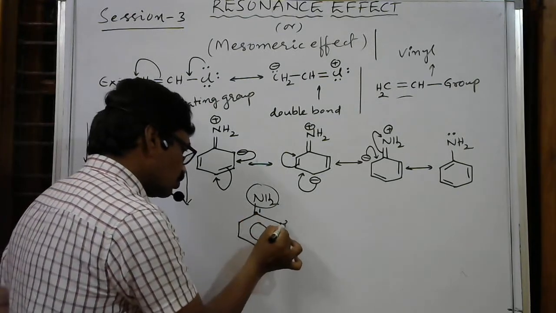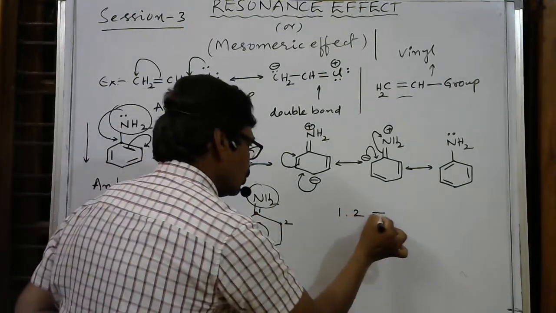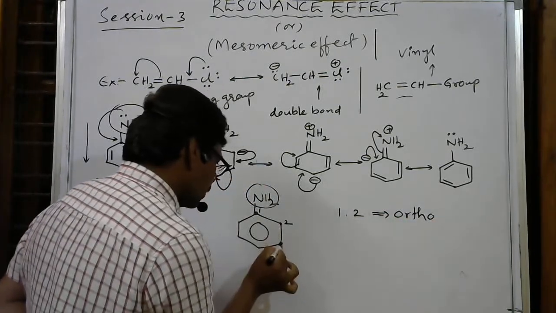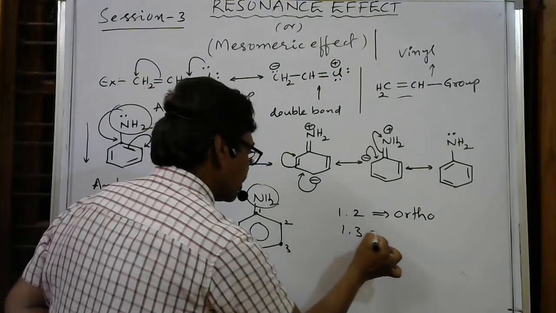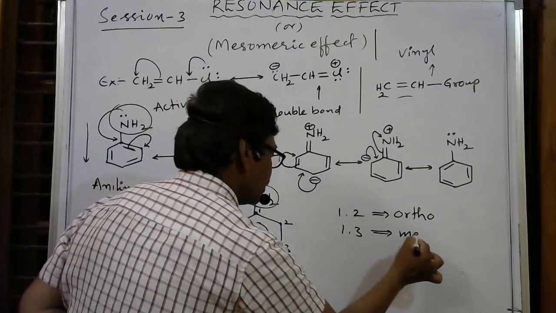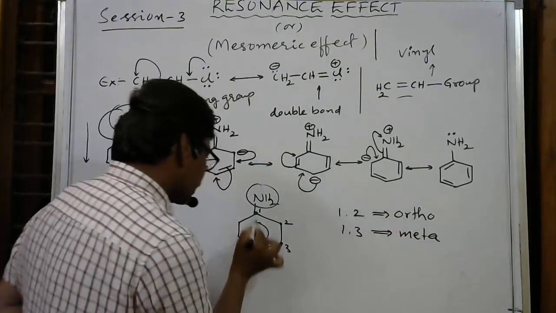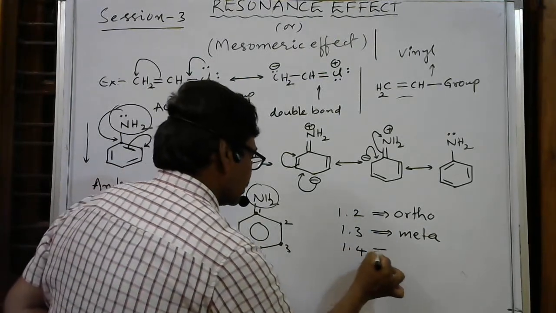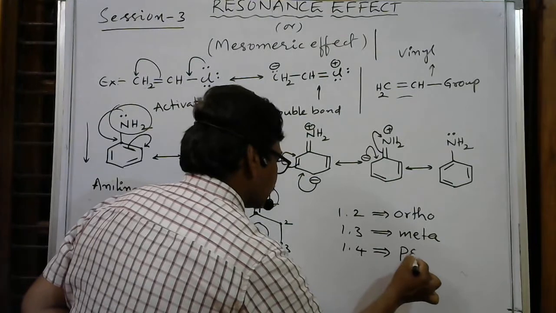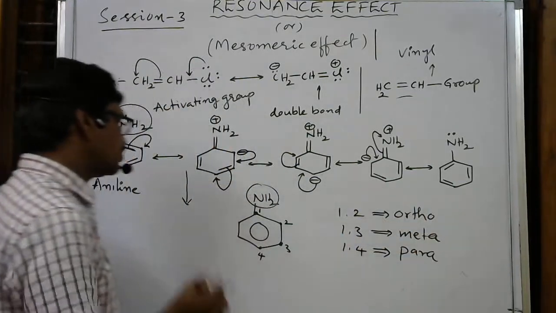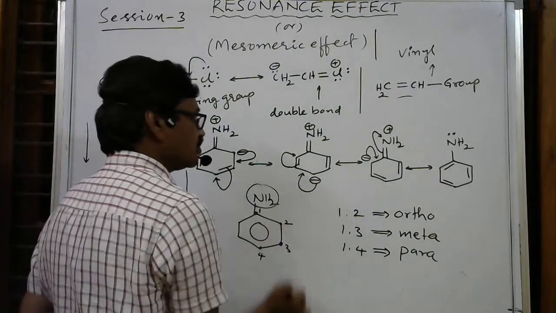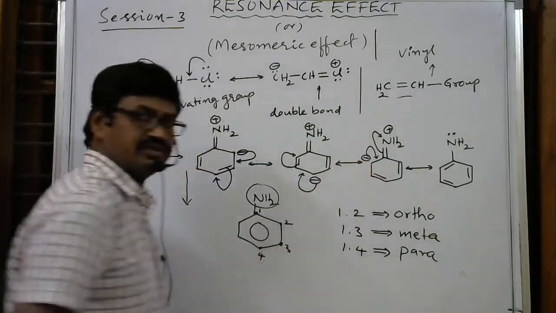The 1,2 positions are called ortho positions, the 1,3 positions are called meta positions, and the 1,4 position is the para position.